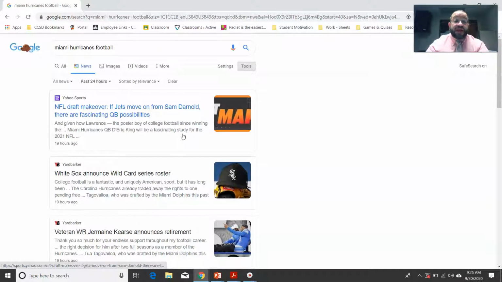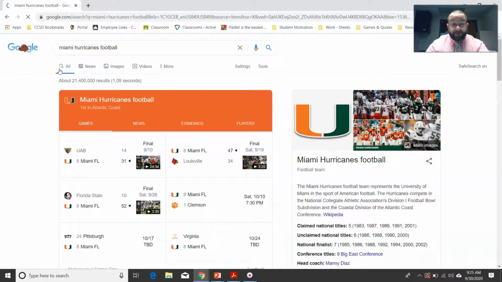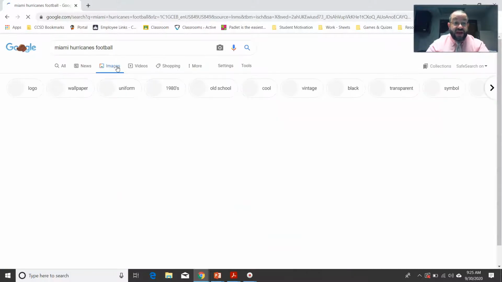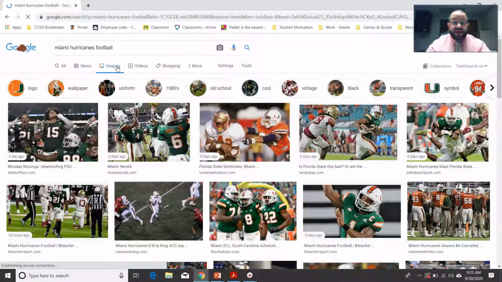Now, let's do this. We're done with the news, so let's look at all the images that I can find about Miami Hurricanes football. So I'm going to click the Images tab. All right, and suddenly I've got some options up here.